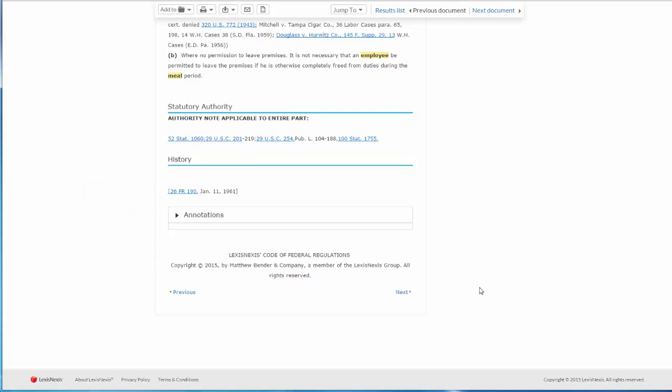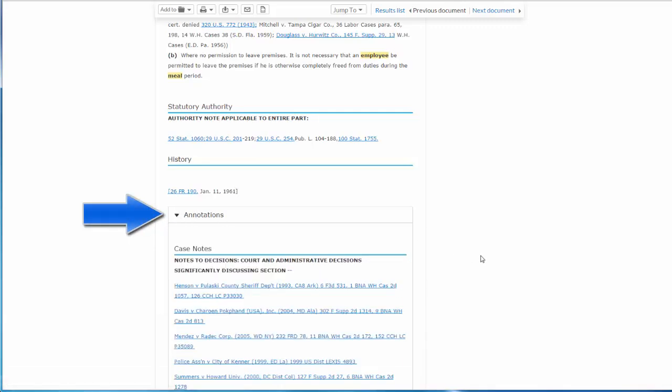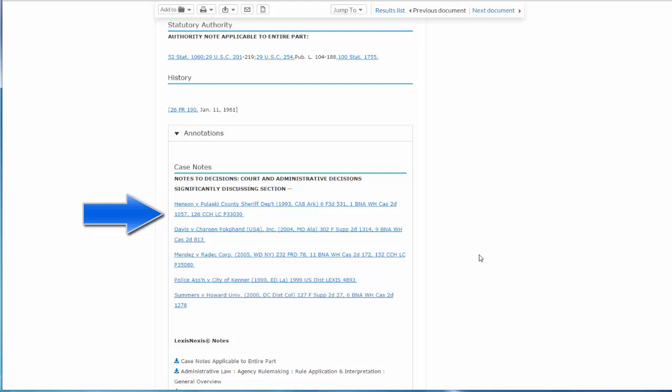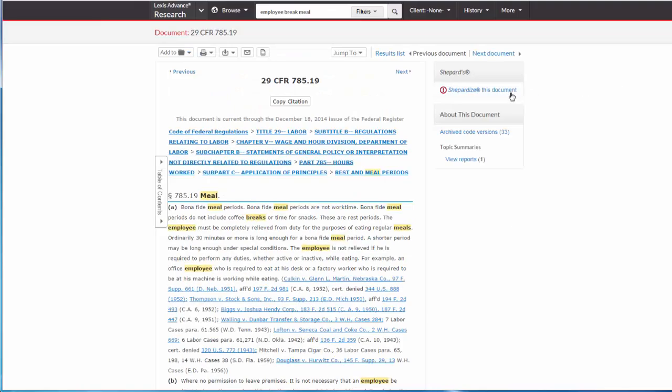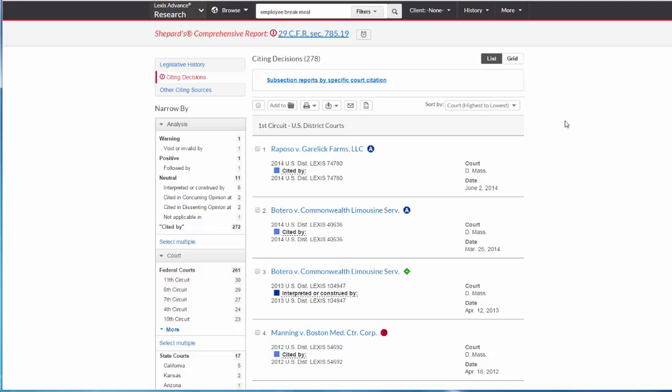Much like statutory annotations, you can find case law that has interpreted the regulation under the Annotations tab. You can find out if any cases or other sources have cited to this regulation. You can do this by scrolling back up to the top and clicking on Shepherdize this document. Note that you are looking at the cases that cite this regulation.